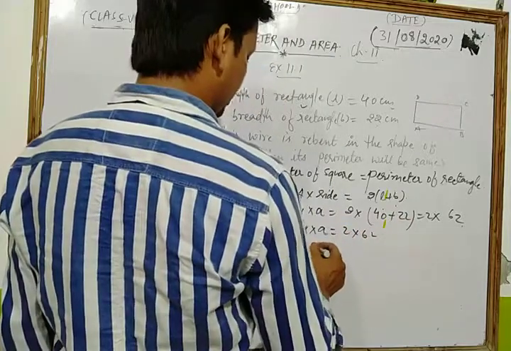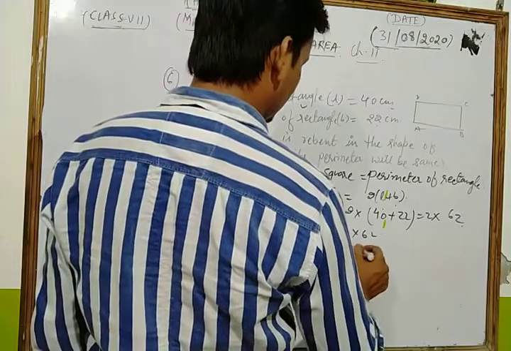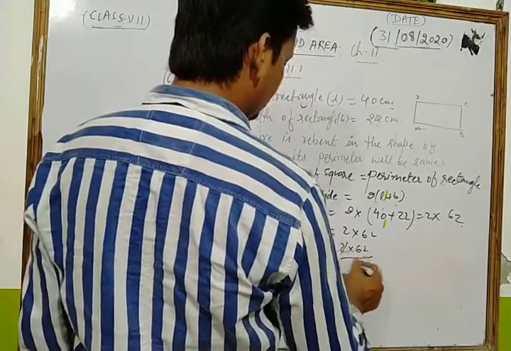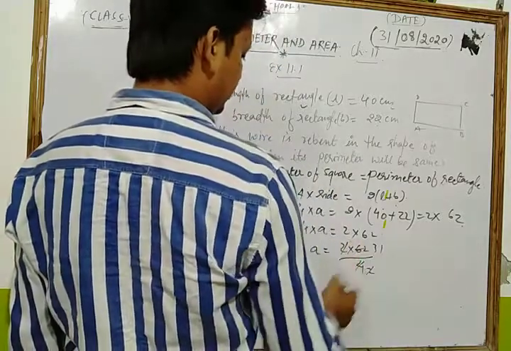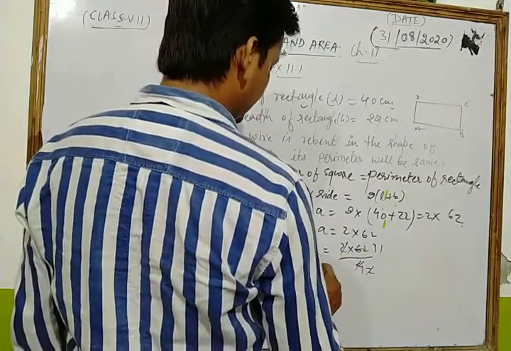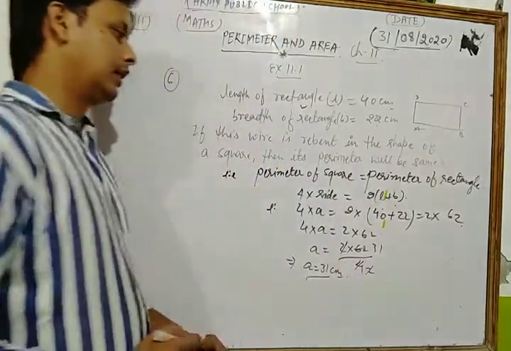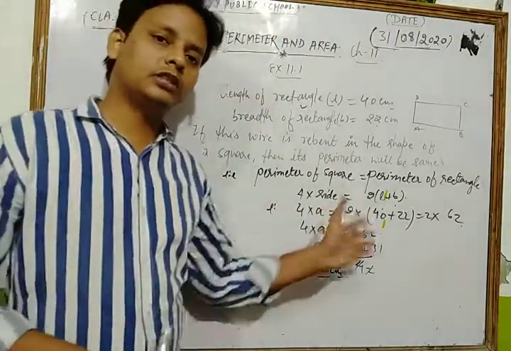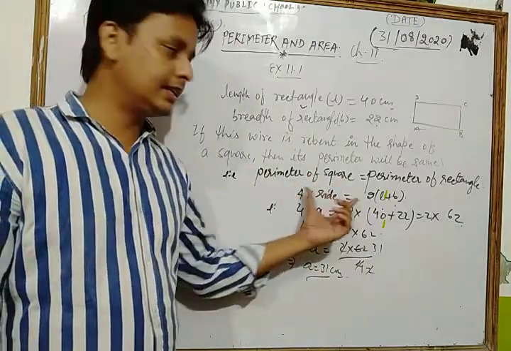So now each side of the square is 2 into 62 upon 4. That is, 2 2s are 4, 2 3s are 6, and 2 1s are 2. Therefore each side of the square is 31 centimeter.